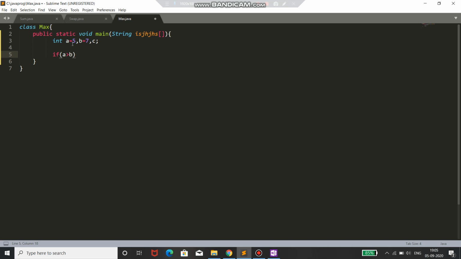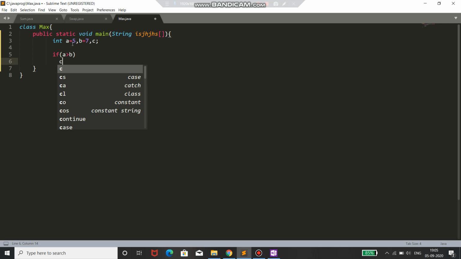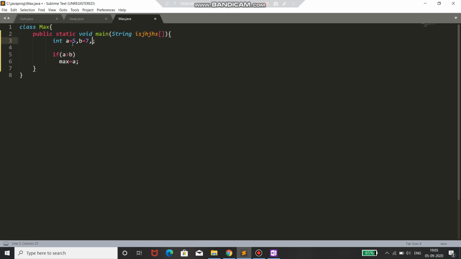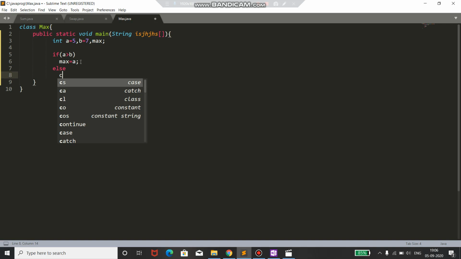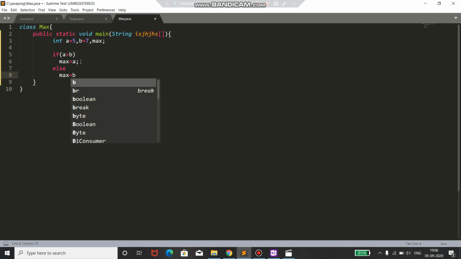Suppose a is greater than b, then I'll assign to max the value of a. Rather than c, I'll take max here, so that it is more convenient to identify what this variable is used for. Now I'll make an else statement, and in this, max is equal to b.